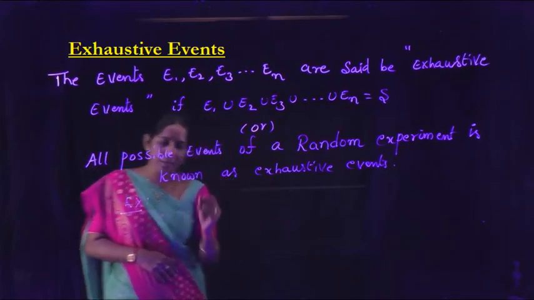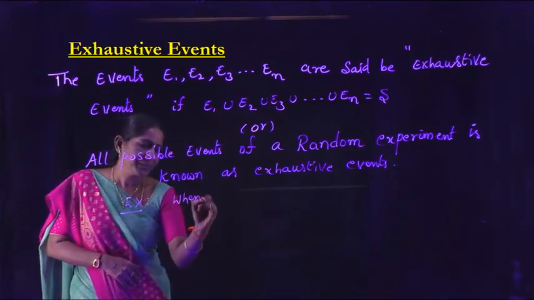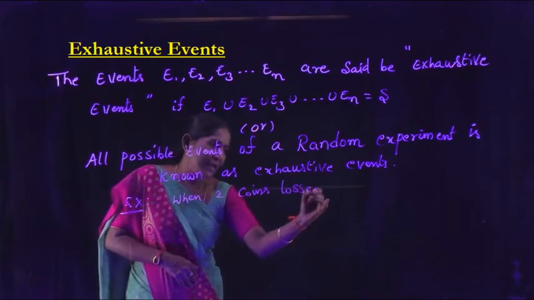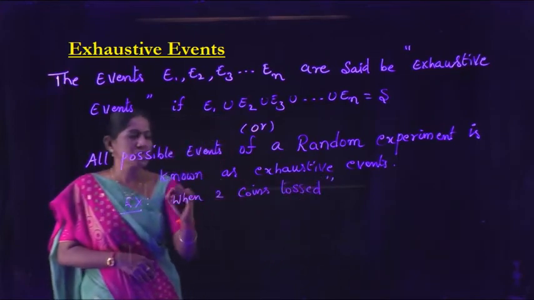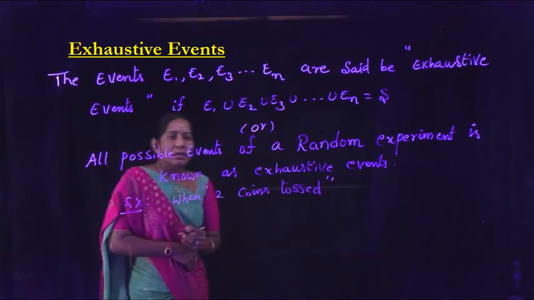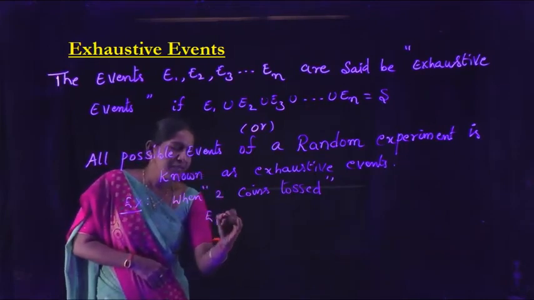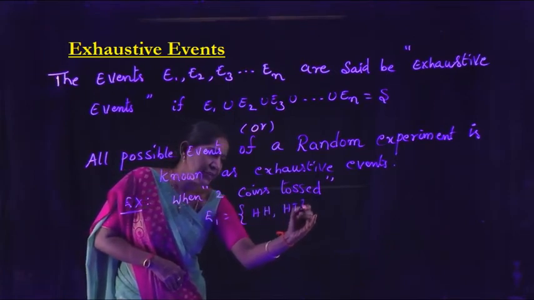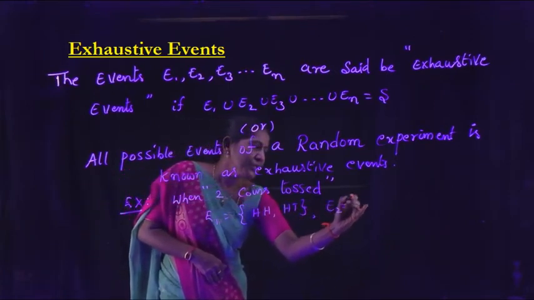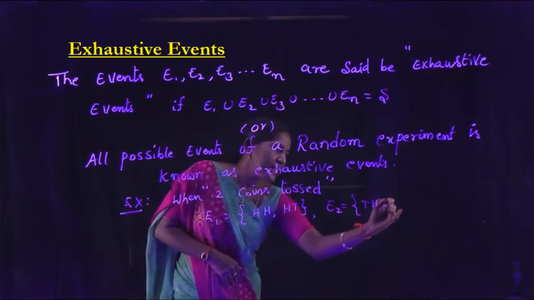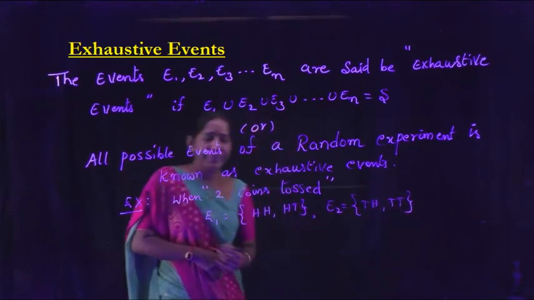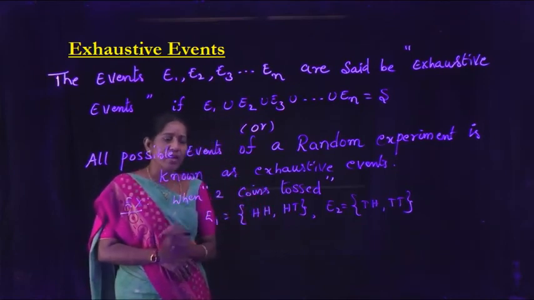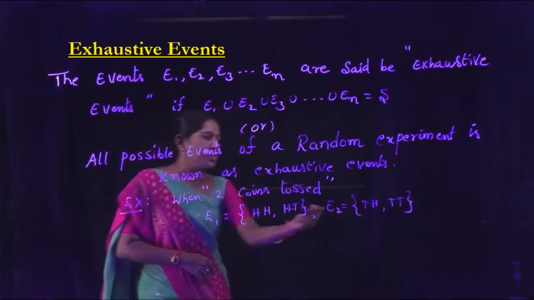Now see the example. When two coins tossed, this is a random experiment. The events E1 be the event that HH, HT and E2 be the event that TH, TT. So these two events are exhaustive events. Why? E1 union E2.